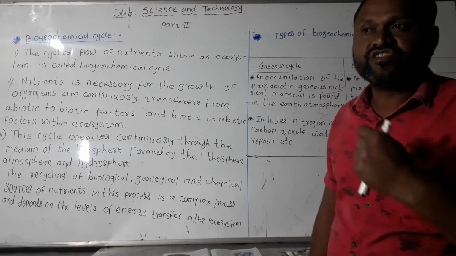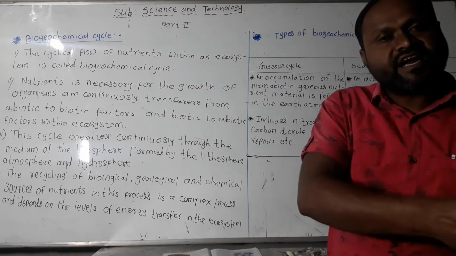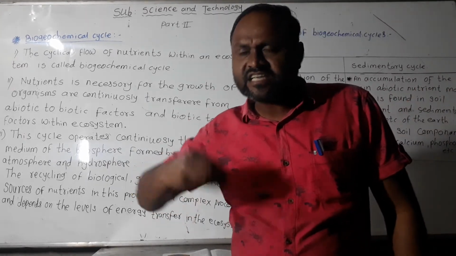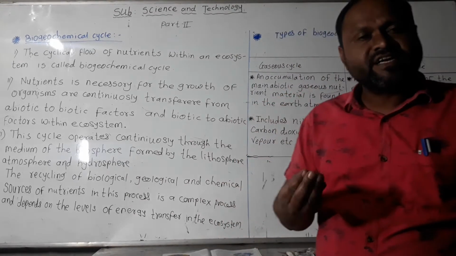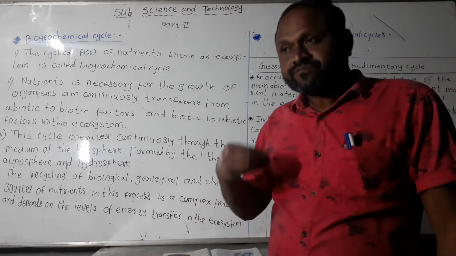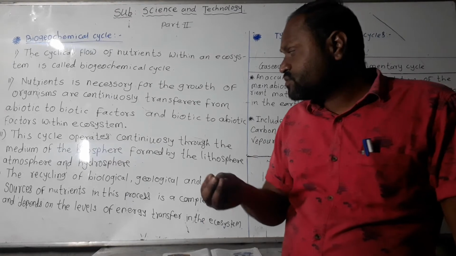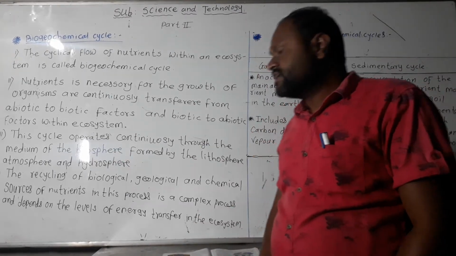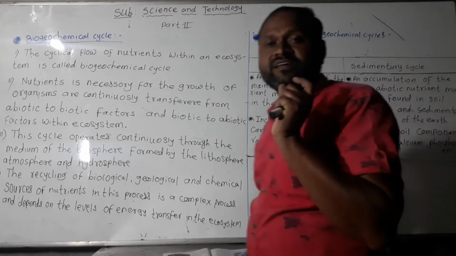The producer prepares its own food, and that chemical energy is transferred in the form of nutrients, proteins, and carbohydrates from one trophic level to another. It is a complex cycle.